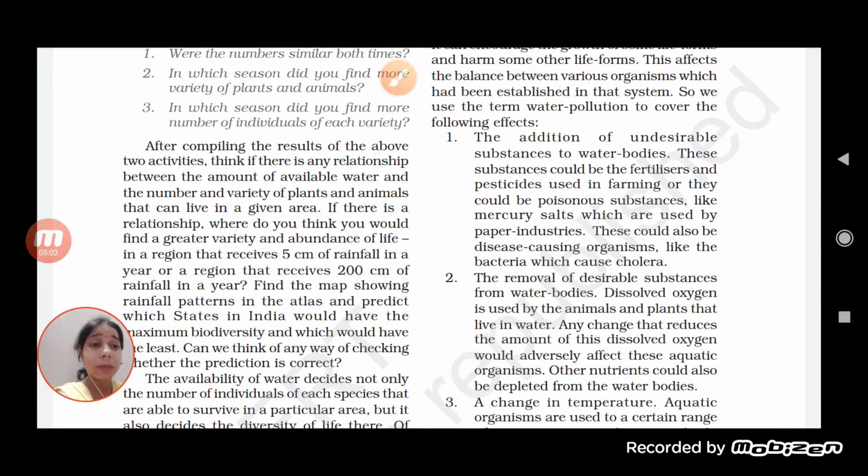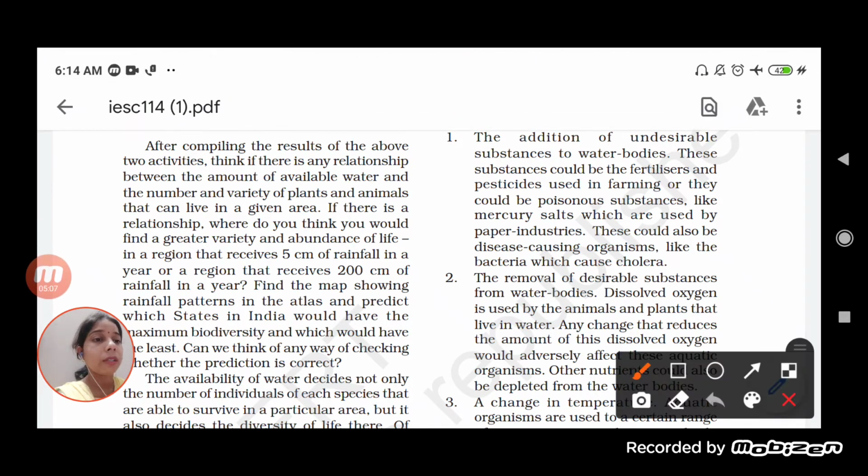The substances that can be used here are fertilizers. As you can see here, fertilizers are there, pesticides are there, which are used in farming. And students, they could be poisonous substances, like mercury salt, which is used in the paper industries. I also told you about the radioactive elements which are released from the nuclear power plant.